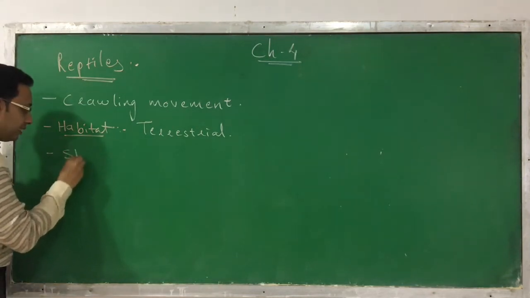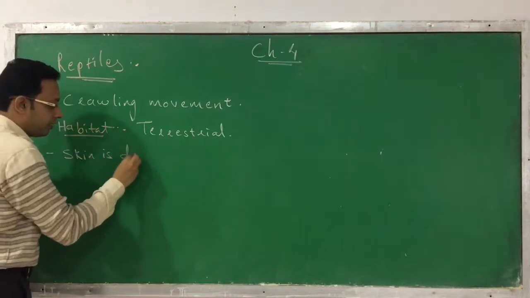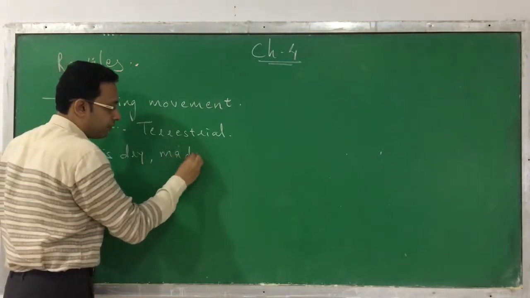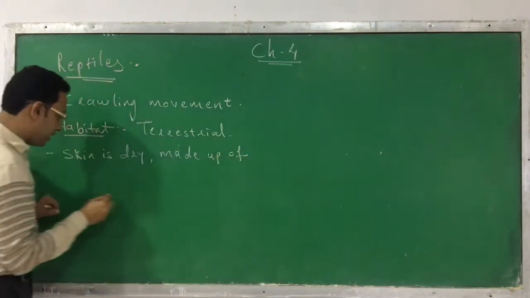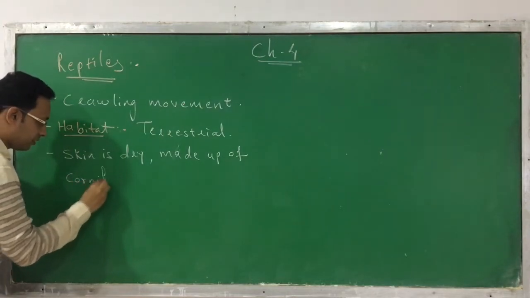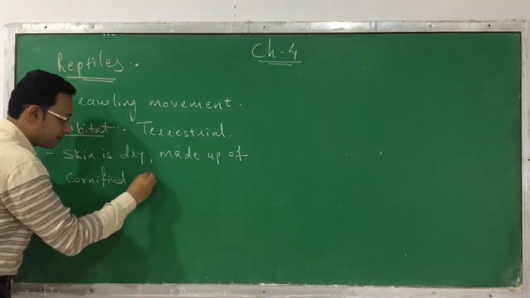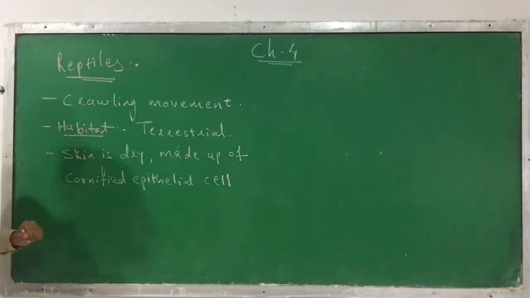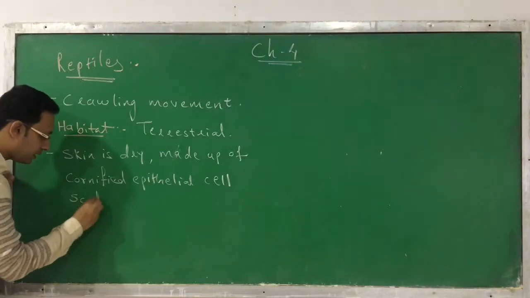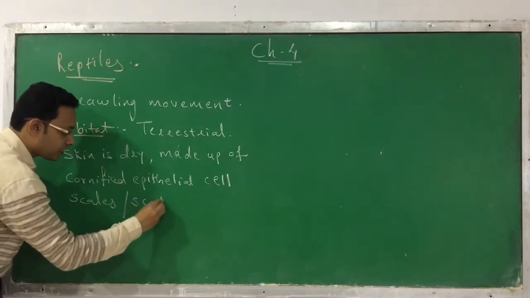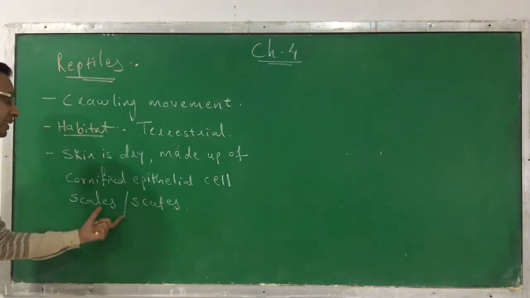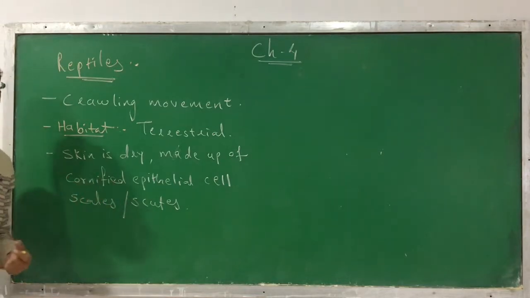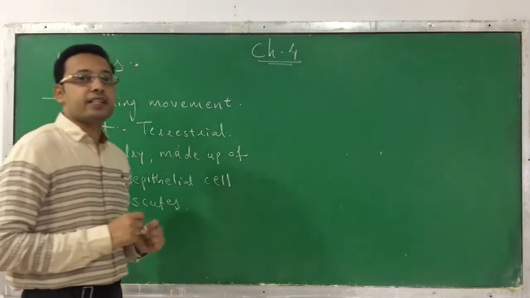So here the skin is dry. It is made up of cornified epithelial cells, and it has the presence of scales or scutes. Their skin possesses scales and scutes, and they are dry in nature. This is the characteristic you can find in them.